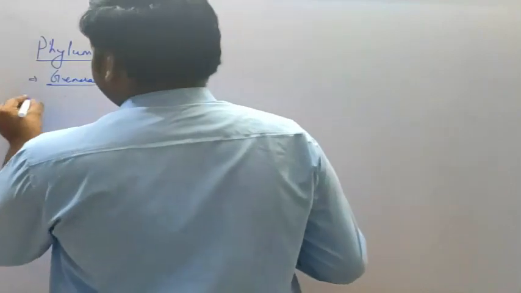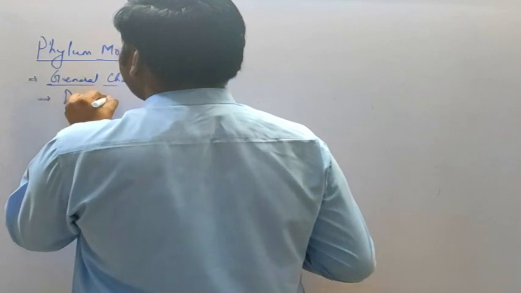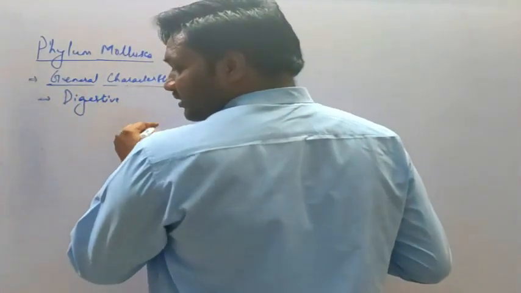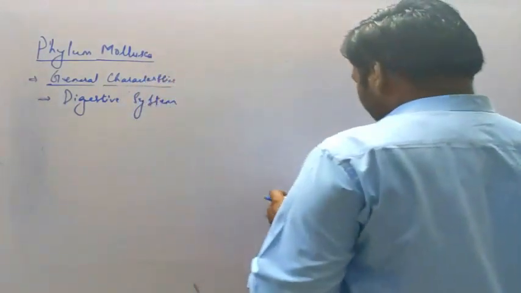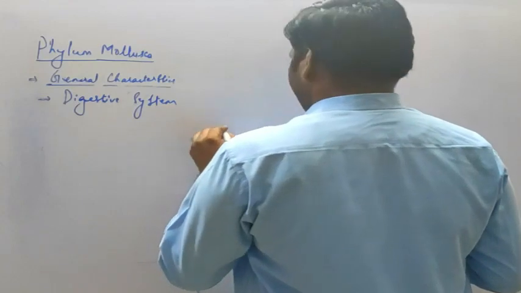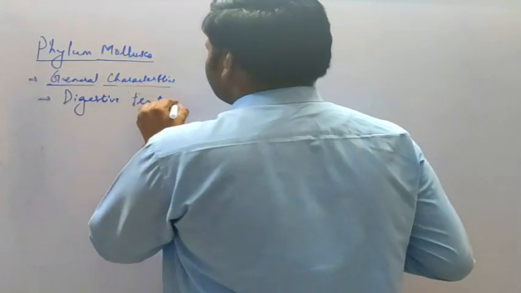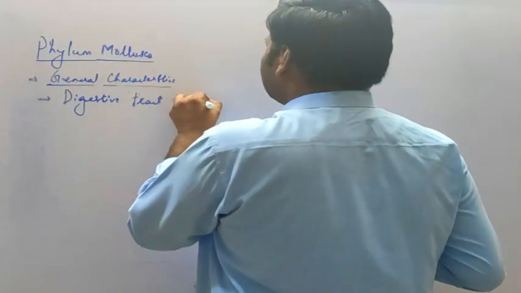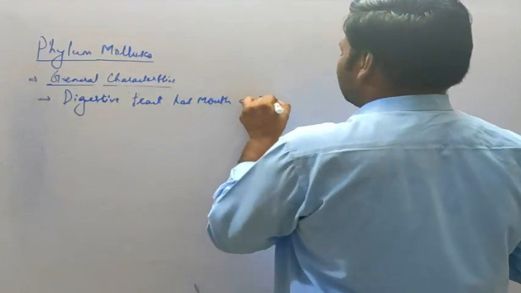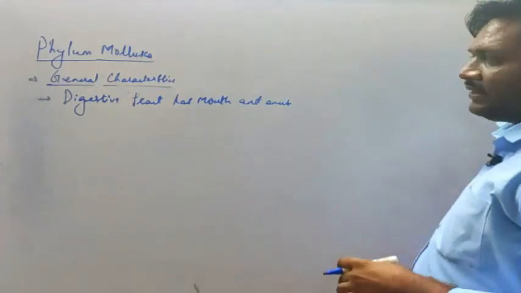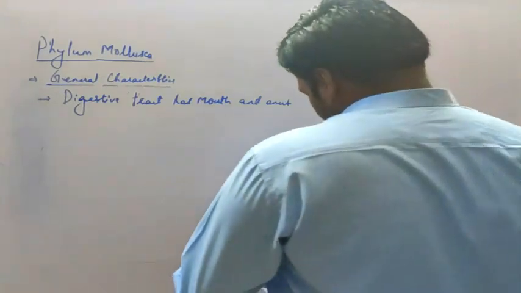So let's see the digestive system. What kind of digestive system do they have? The digestive tract has a mouth and anus. That means they have the complete alimentary canal which starts with the mouth and ends with the anus.